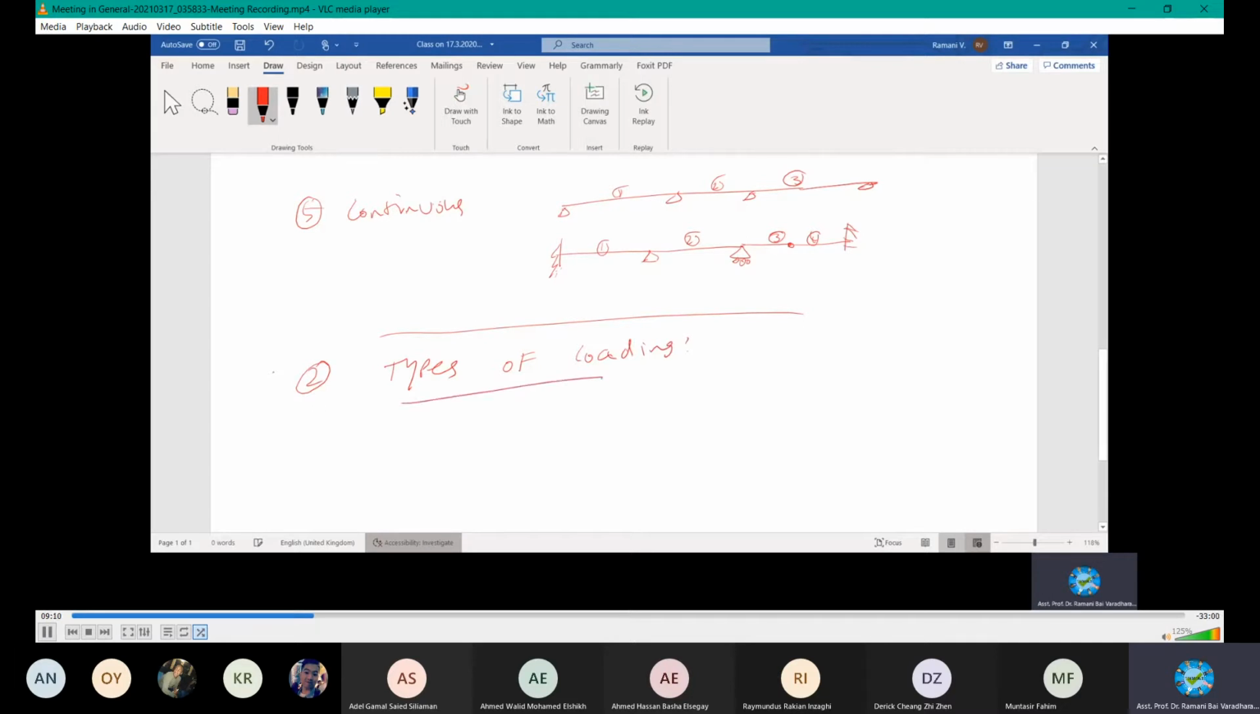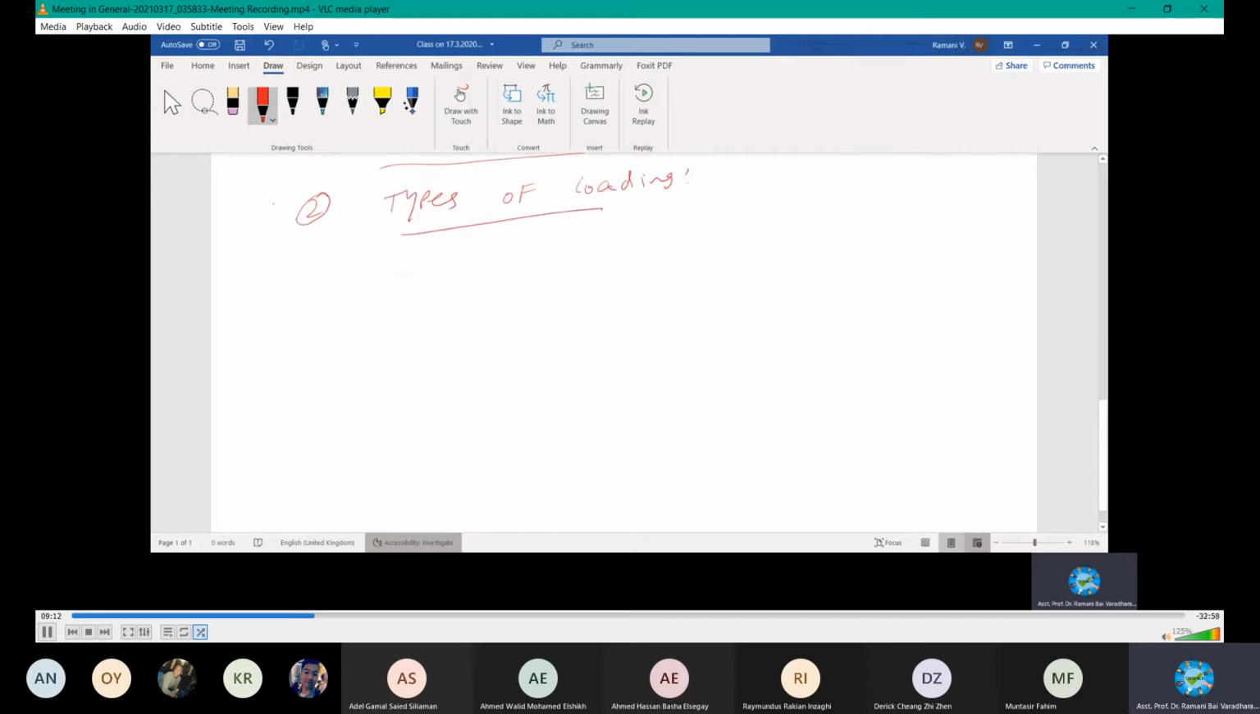Types of loading. Let's understand these types of loading. If you remember, can you tell me? Do you remember anything? It's very interesting if you plot it. Mainly they are classified as, please listen carefully, number 1, point load.